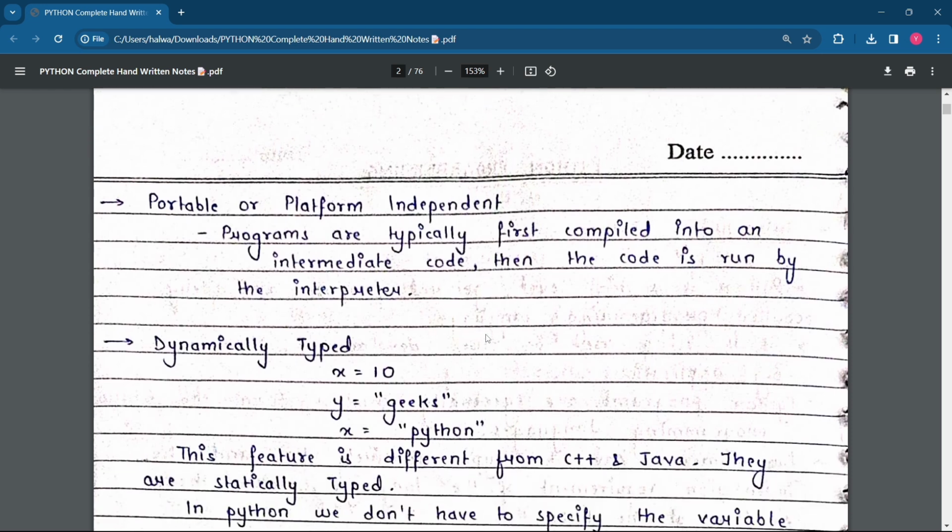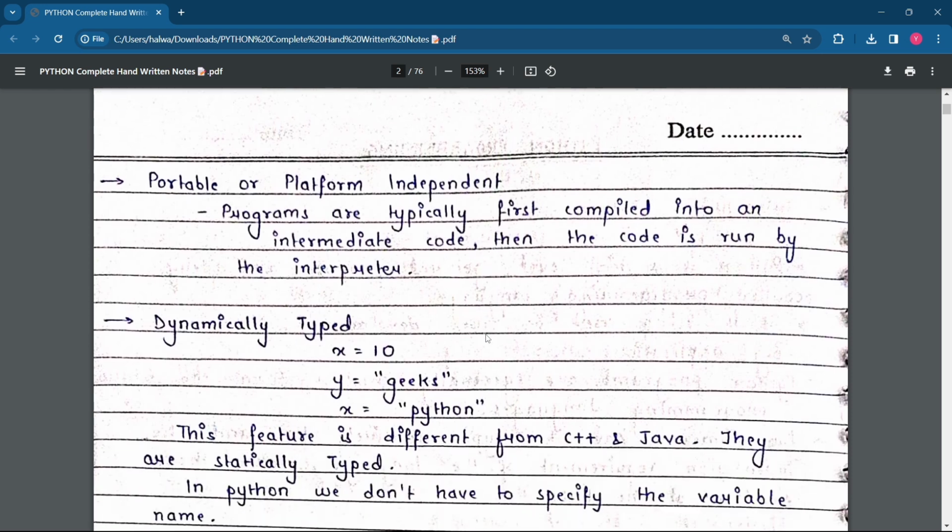Portable or platform independent. Many times this type of question is asked in interviews. What does it mean? It means that programs are typically first compiled into an intermediate code, then the code is run by the interpreter. As the point is repeated here, that is the interpreter. The Python code is basically compiled into an intermediate code.